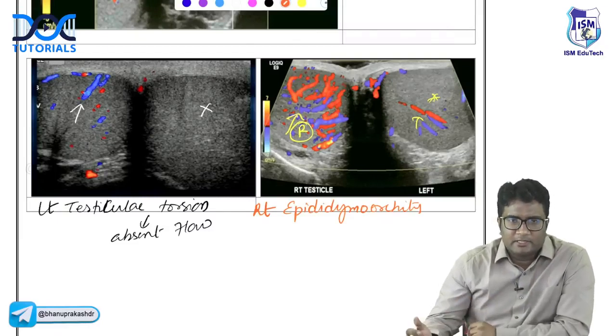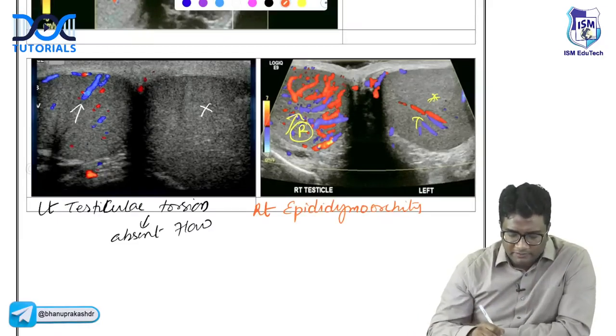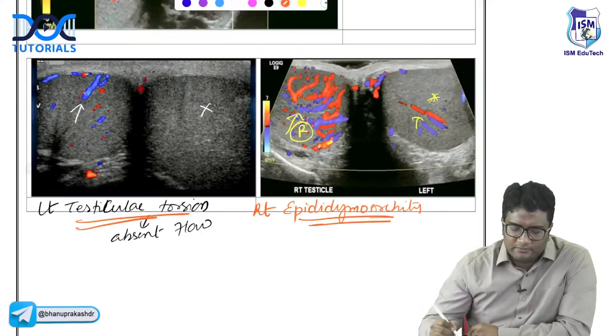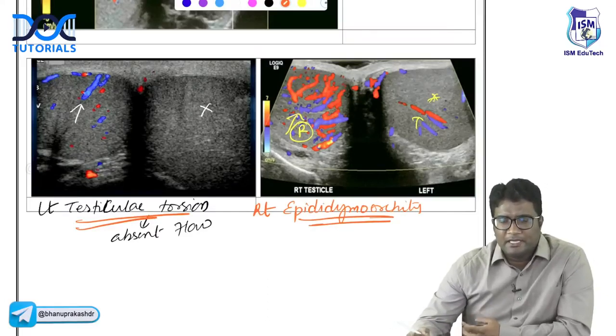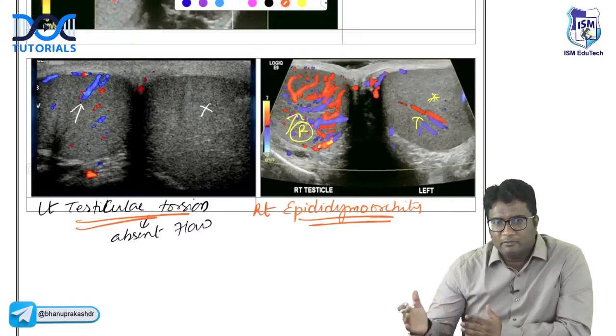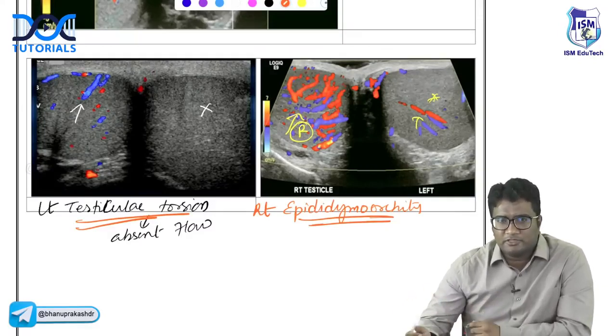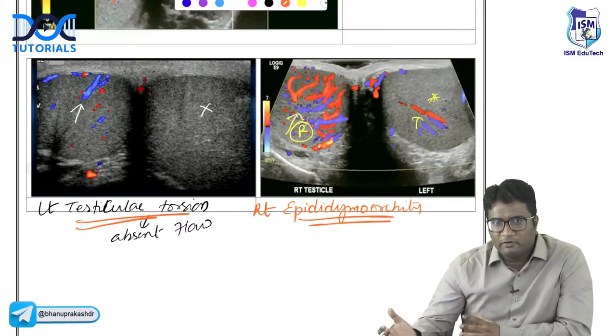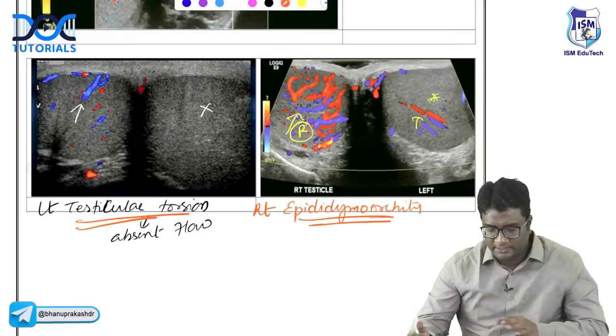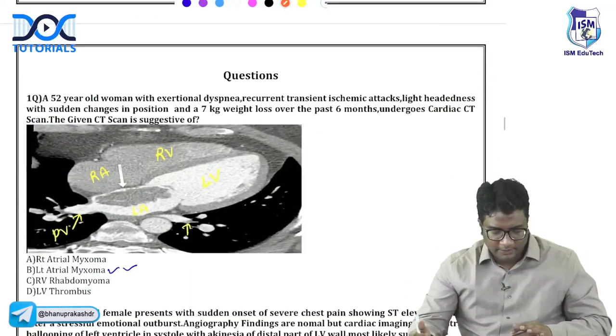So you should look at the ultrasound images, and that is the reason it is important to differentiate testicular torsion and epididymo-orchitis. We go for color Doppler ultrasound. A color Doppler ultrasound can easily differentiate in the patient who is presenting with acute scrotal pain: is he having epididymo-orchitis or testicular torsion? A torsion will show lack of blood flow, whereas in epididymo-orchitis, obviously there will be vasodilation, with more blood flow in that area.